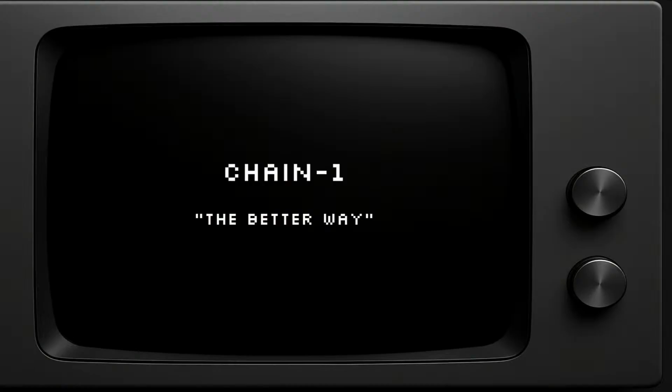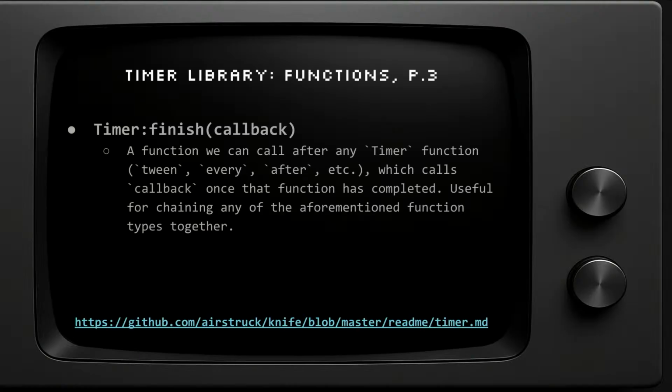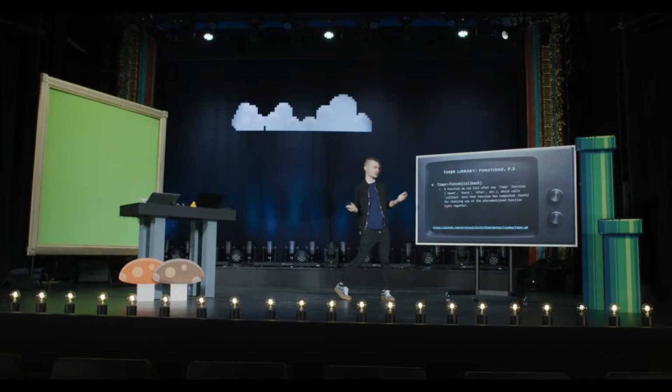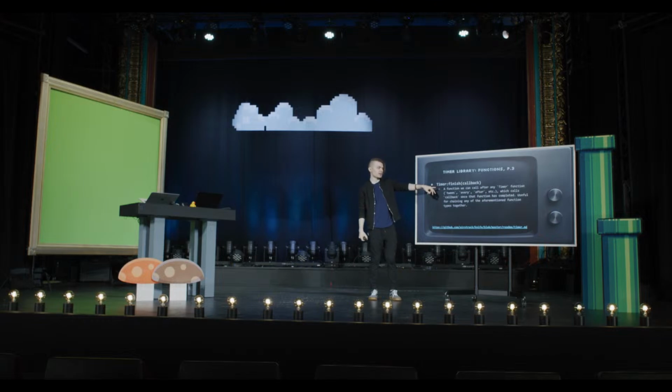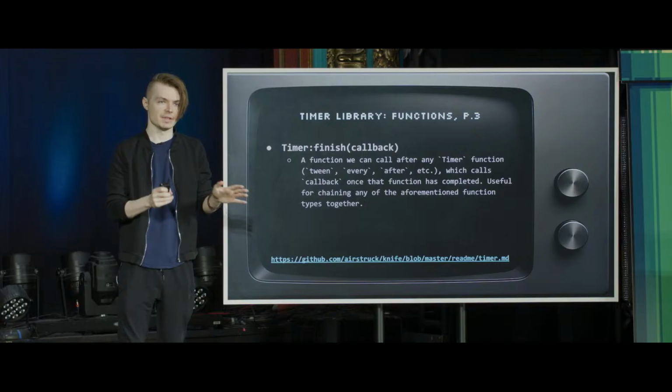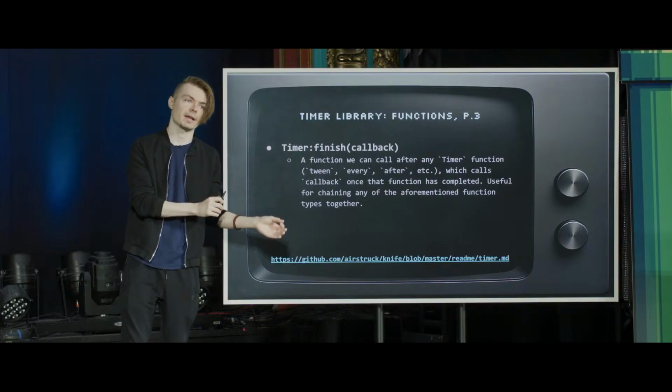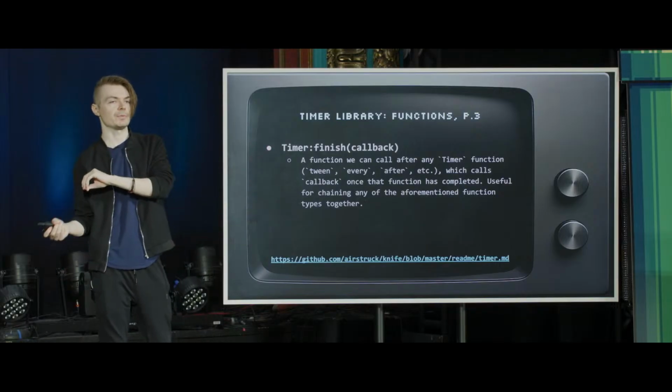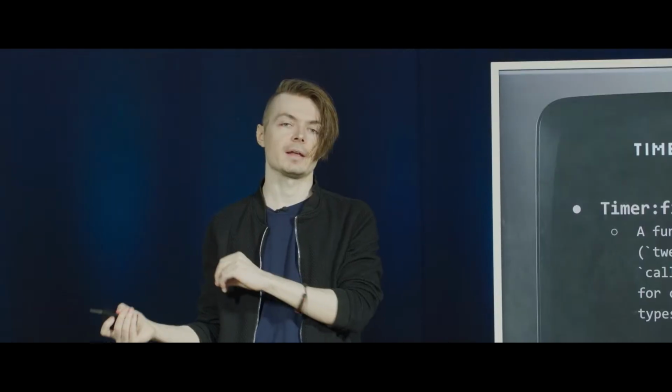It can apply to an every. I think it might have even, did I have a slide about it? I did. So timer finish, which is their idea of chaining things together. You can call this after any timer function, as shown here, whether it's after a tween, after an every. It's just the idea of once one thing happens, we should transition to doing this other thing right after that.